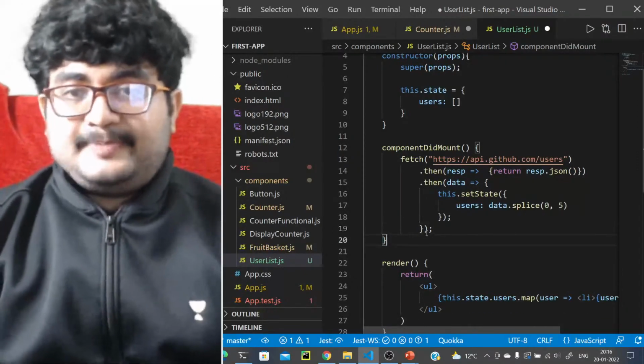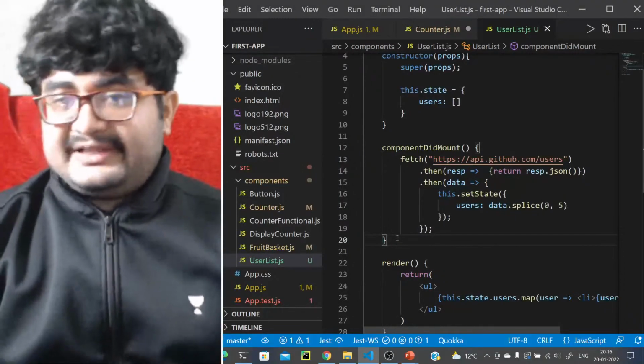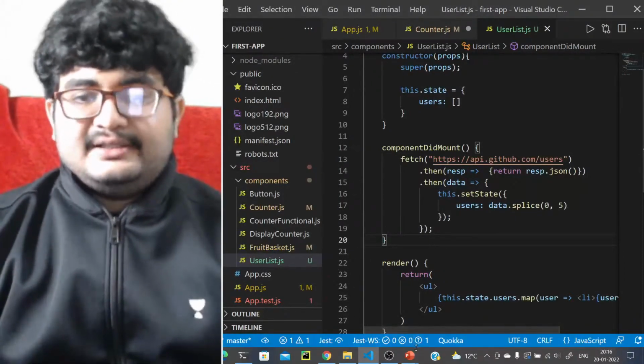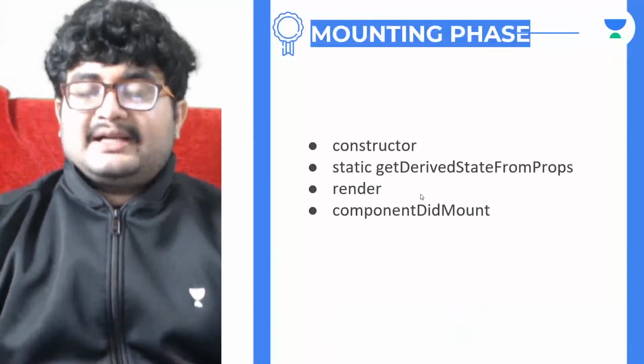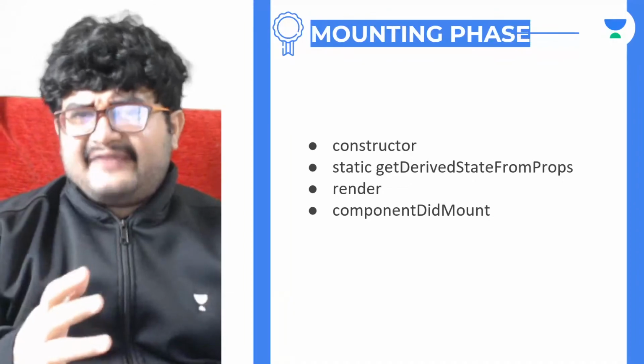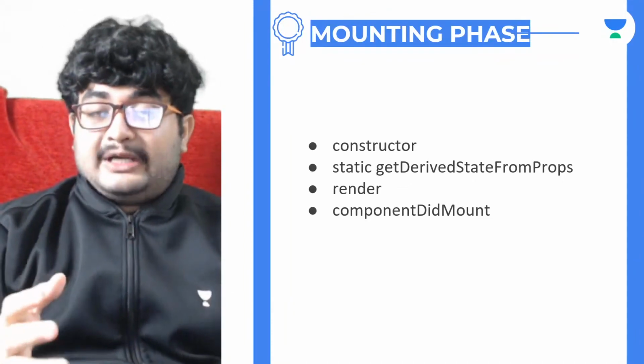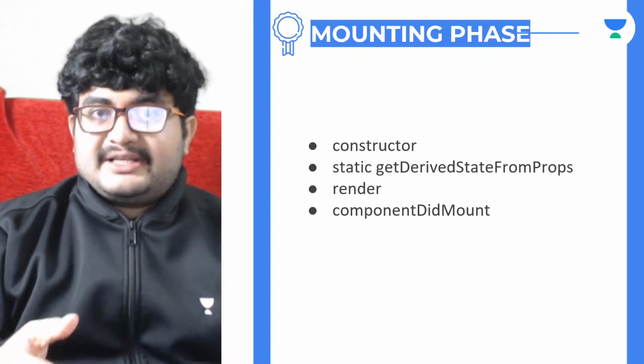Let's come to the next part. I think the mounting life cycle is clear to everyone. There are only 4 methods. What are the 4 methods again? Constructor is called first. After that we have getDerivedStateFromProps. It is for making some updates to the state with respect to the previous props and the next props.